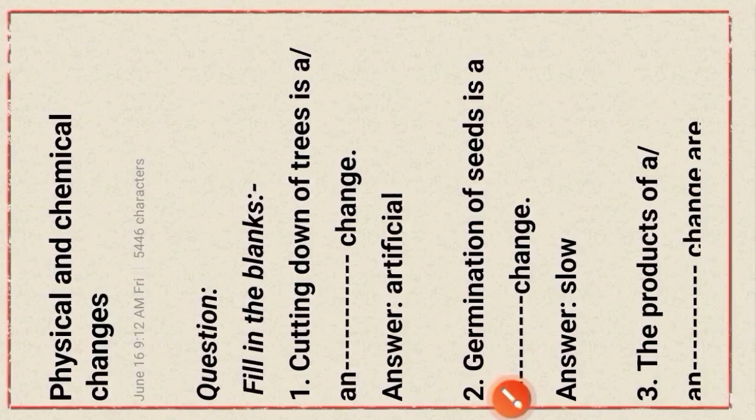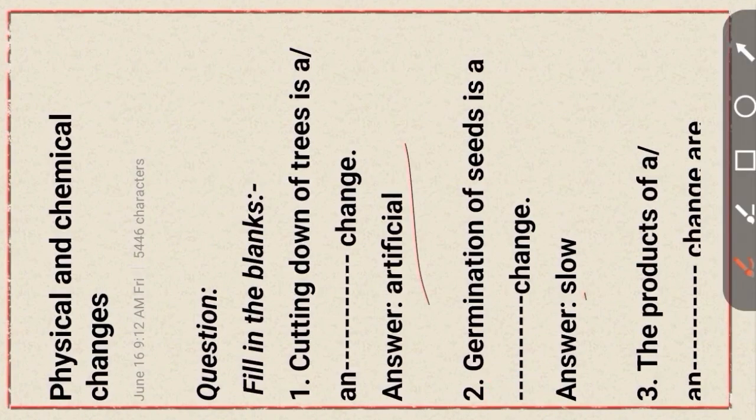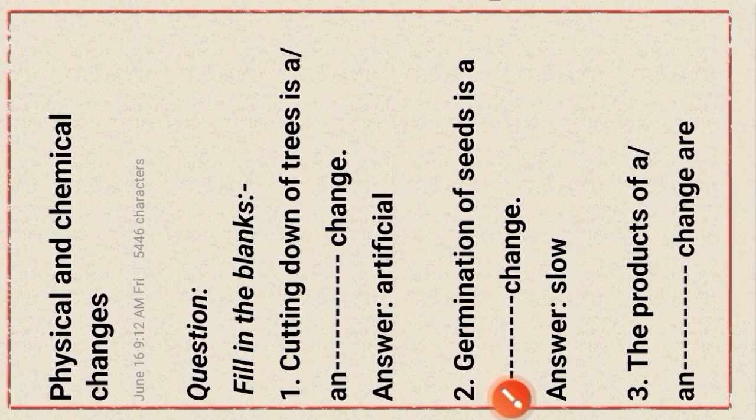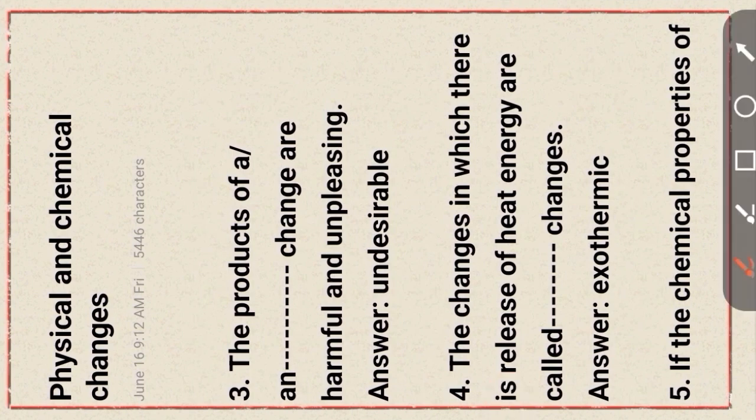Cutting down of tree is a or an dash change. This is artificial change. Okay. Next question, germination of seed is a dash change, slow change. Next question, question number 3. The products of a or an dash change are harmful and unpleasing. This is the undesirable change.